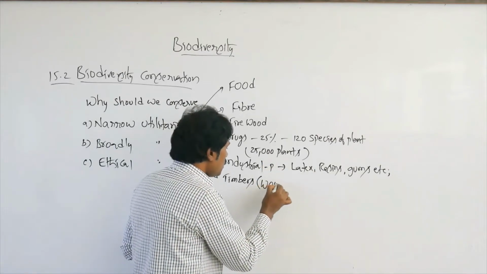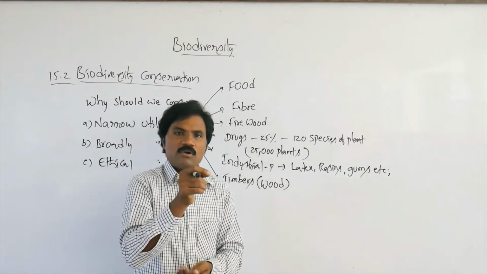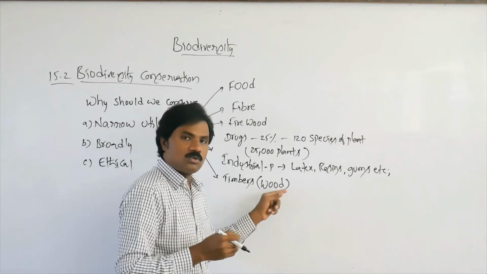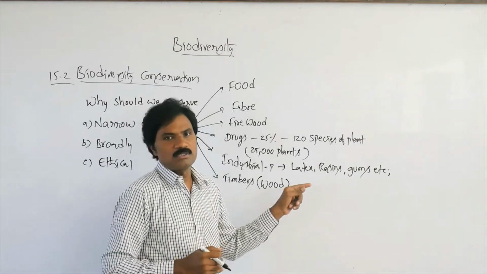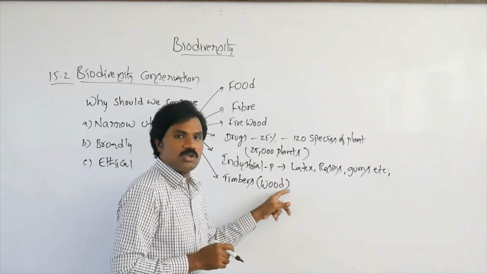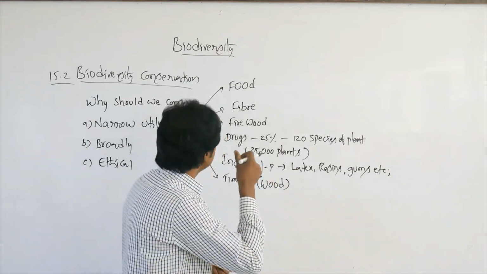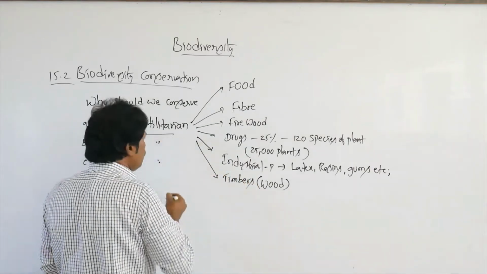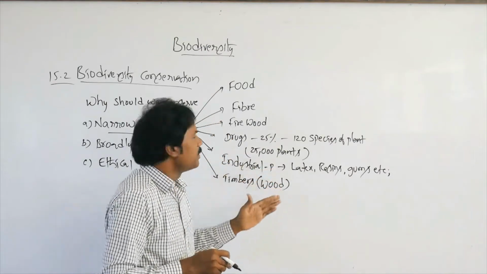These timbers are used in the form of wood material, for the sake of furniture, as well as different types of musical instruments, and sports instruments. In such a manner, timbers are utilized in different ways. So like this, these are the narrow utilities of these materials.